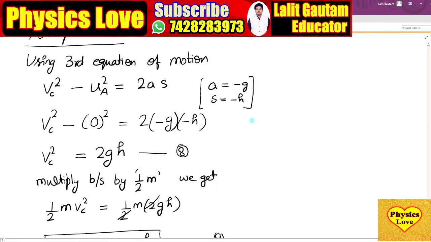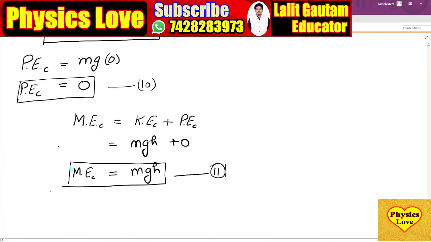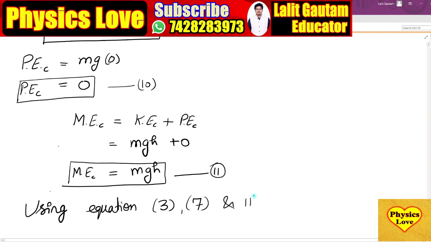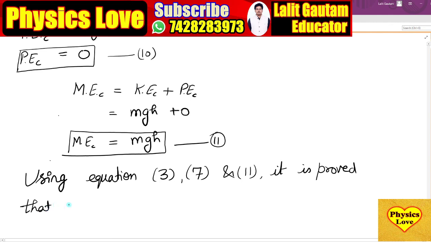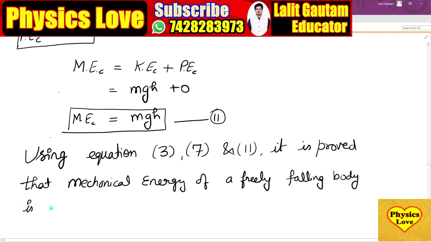So using equations 3, 7 and 11, it is proved that the mechanical energy of a freely falling body is conserved.